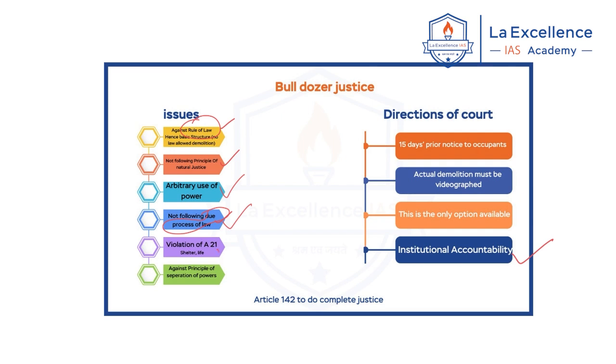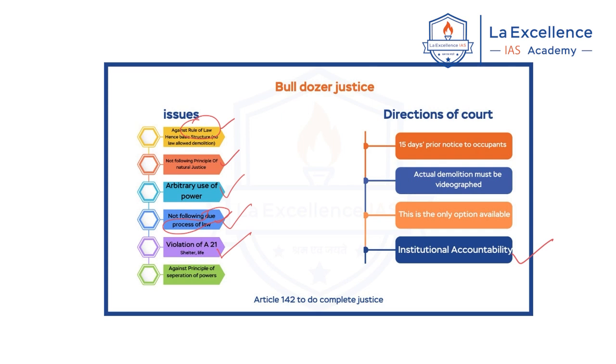Now, another important thing is that it is a violation of Article 21. Why? Because right to shelter is part of Article 21, as said by the Supreme Court in many cases. Not only that, a house is not just a physical structure, it is related to dignity also. Article 21 also has the right to live with dignity. House gives a certain kind of respect and status to individuals. Demolition of a house is a violation of Article 21.